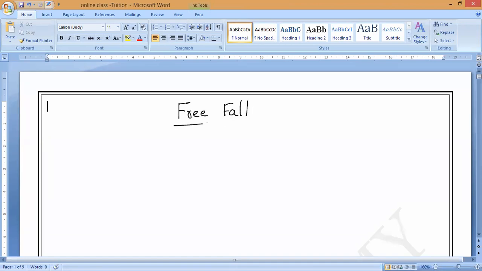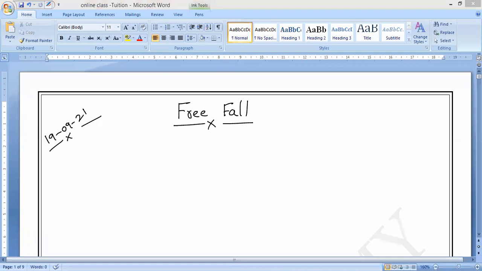So now let us come to free fall. What do you mean by free fall? In the last class we were discussing it. Anybody? Please respond. Free fall means an object falling towards the Earth under the gravitational force. Under which force? Under only one force, the gravitational force. No other force should act, only the gravitational force of the Earth. Then we call it free fall, and that object is called a freely falling body.